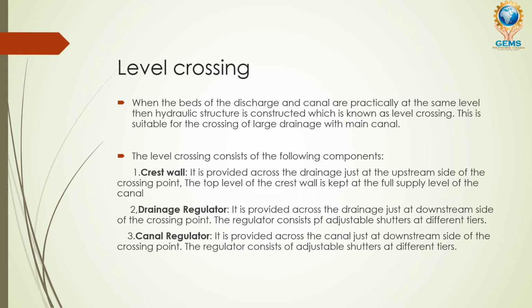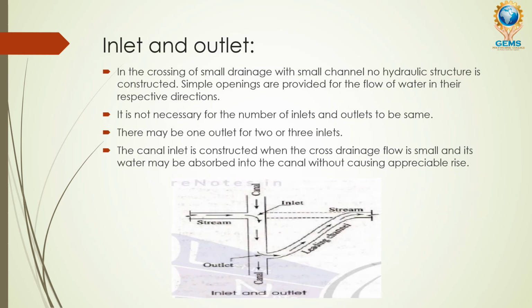Then the third one is the canal regulator. It is similar to the drainage regulator. In the fourth slide you can see the same example too. You can see in this downstream portion, suppose the canal is going to run, the canal regulator will be there. Okay, fine. Now we are going to see about the inlet and outlet of cross drainage works.